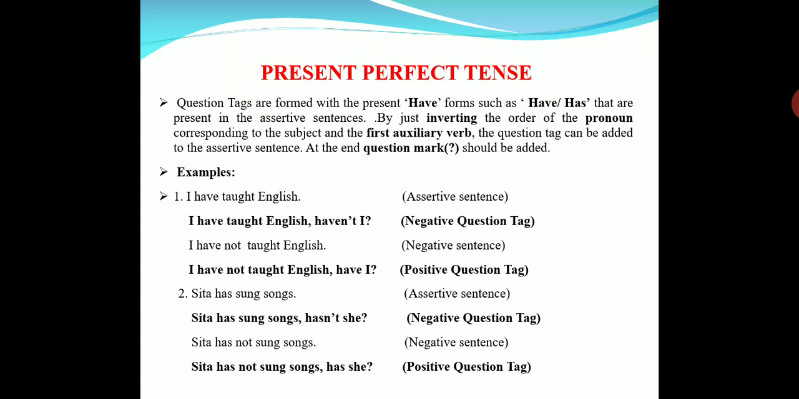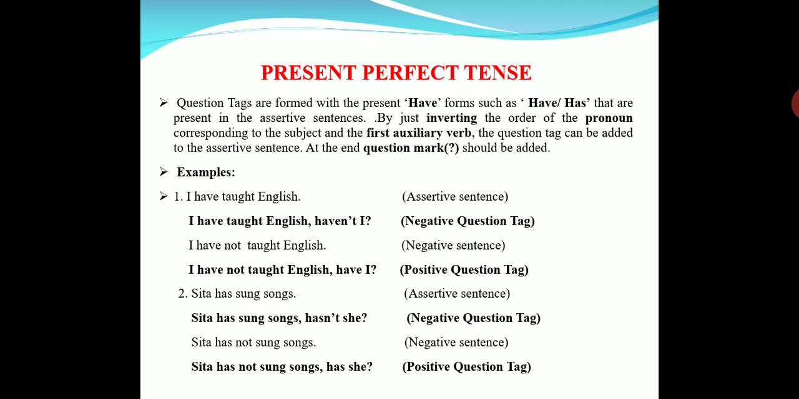Okay, next. Present perfect tense. Question tags are formed with the present forms such as have or has. It is perfect tense, so question tags are formed with have or has. Here also we have to invert the order of the auxiliary verb as well as the pronoun. And then finally we have to add the question mark.